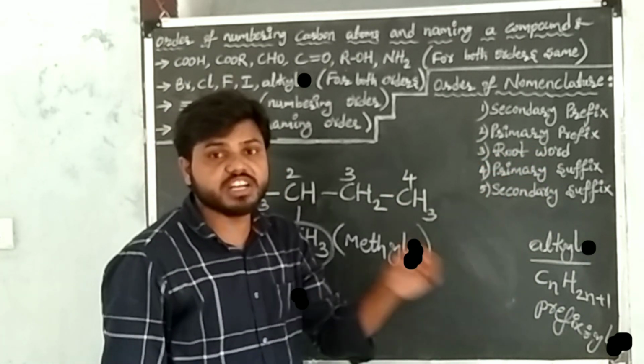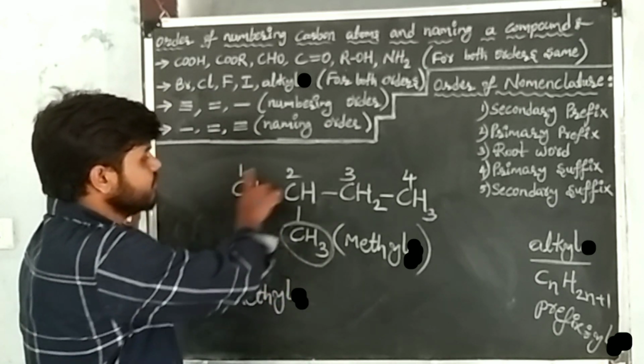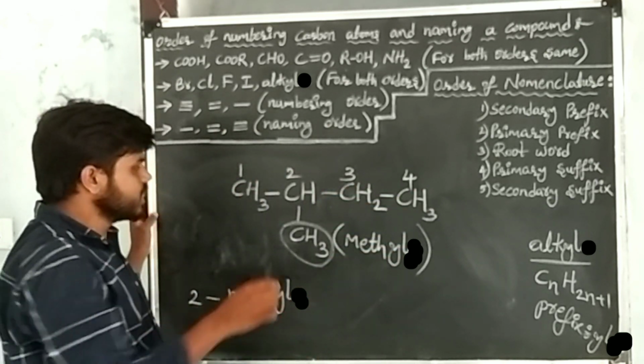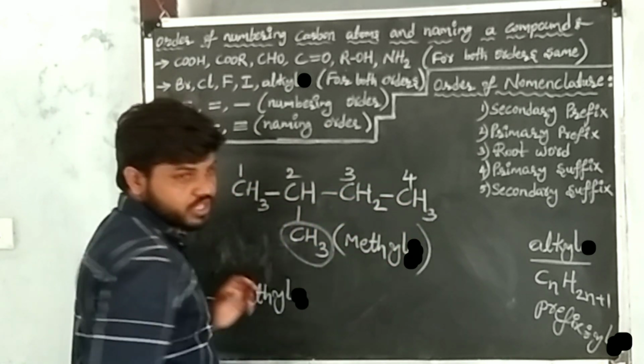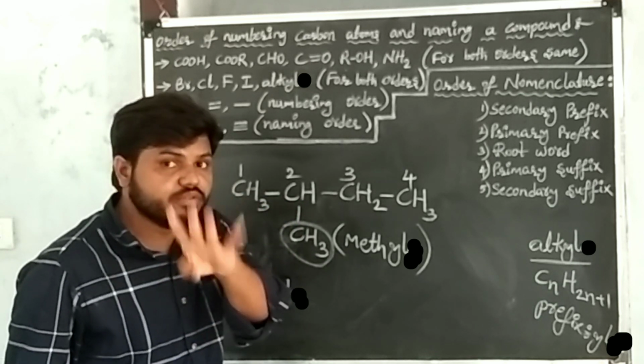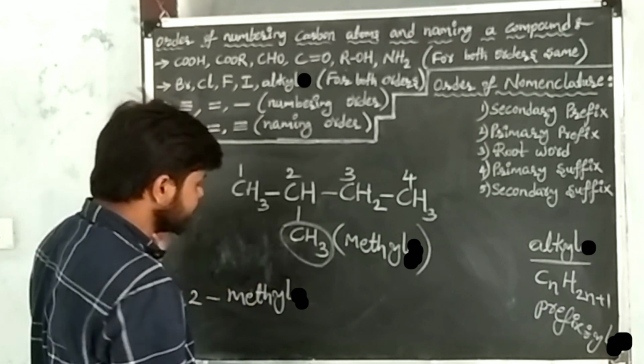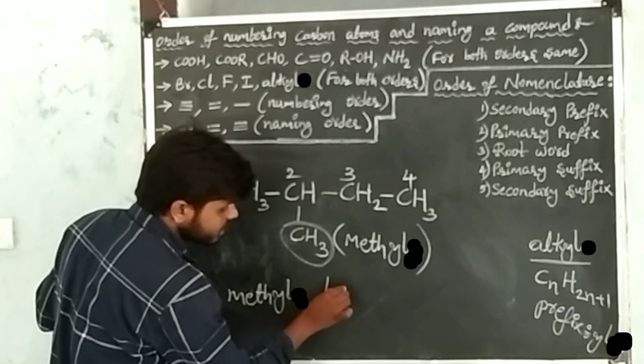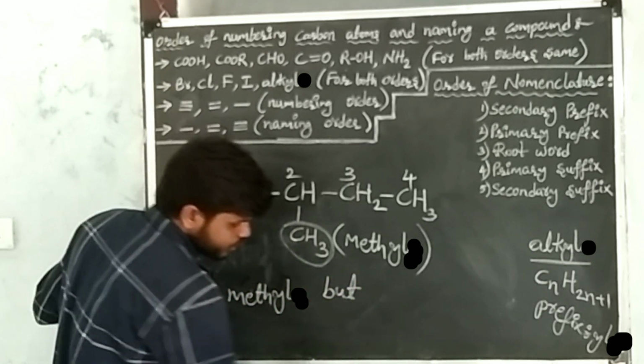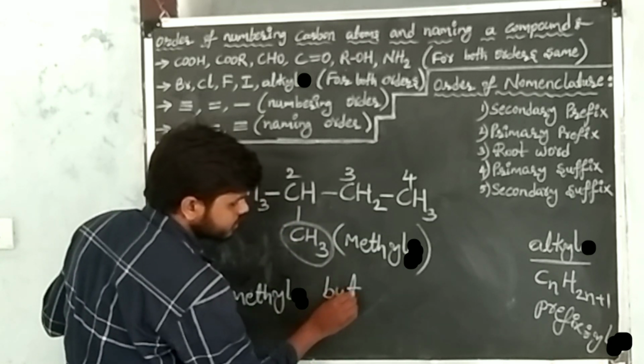Okay, root word means what? The number of carbon atoms. In the given carbon compound, 4 carbon atoms are there: 1, 2, 3, 4. The root word of 4 carbon atoms is what? But. Okay, I have written but.